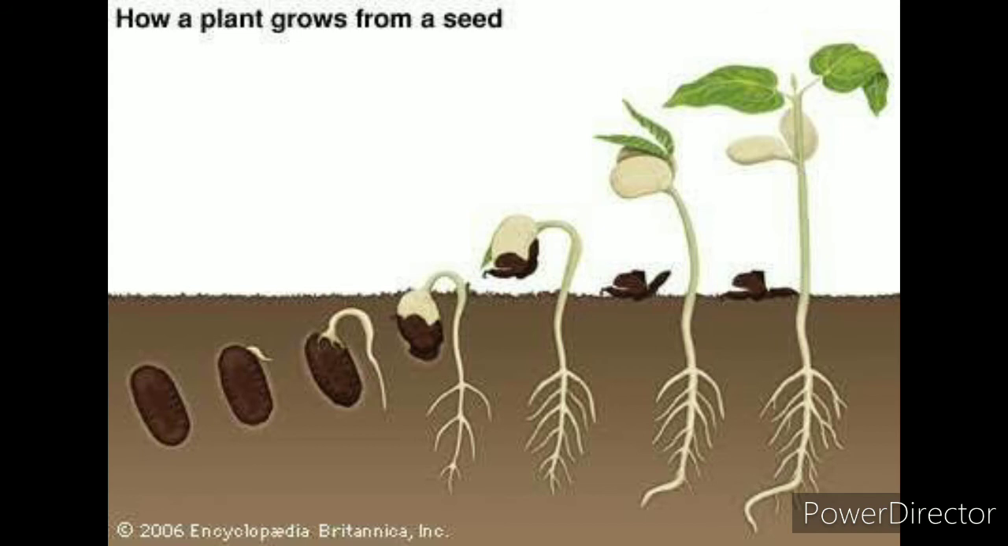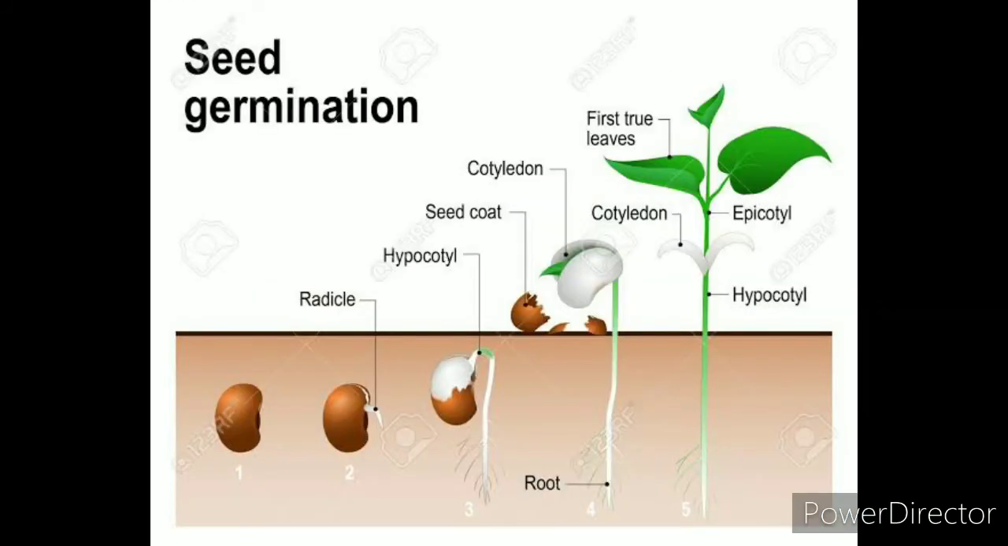And for germination, there must be seed, soil, water, and sunlight, and these are the necessary conditions for germination of a seed. Now we shall see the different stages that are involved in seed germination. So this is a typical seed that is going to be germinated soon.